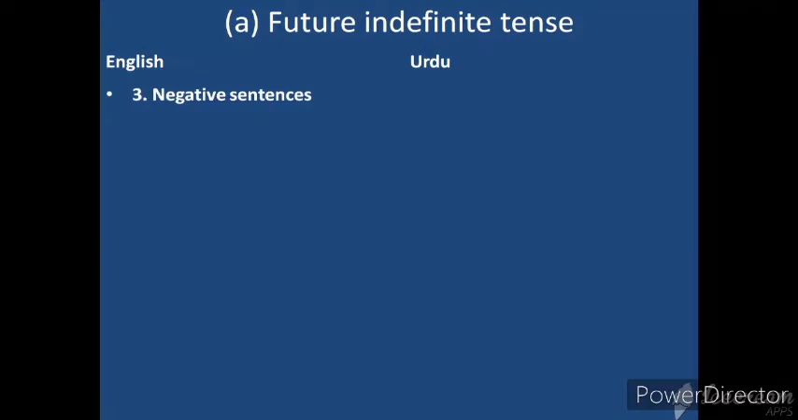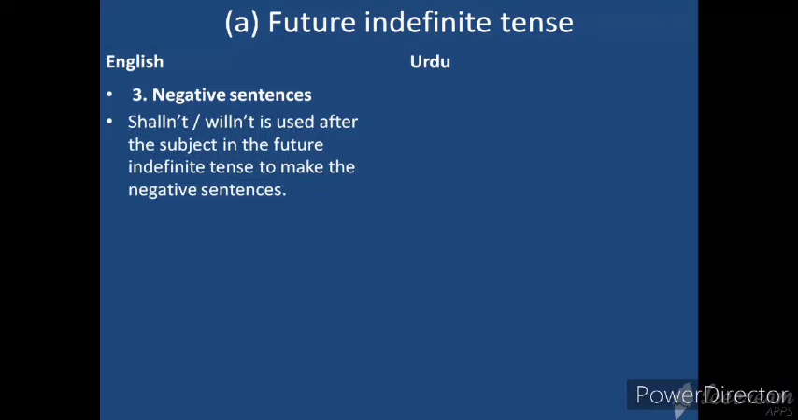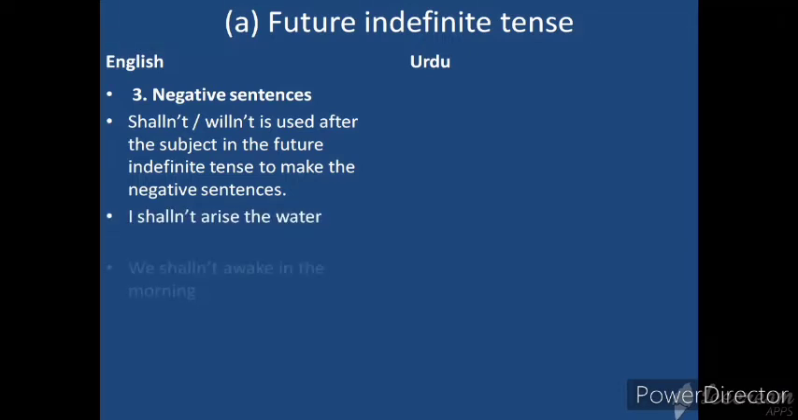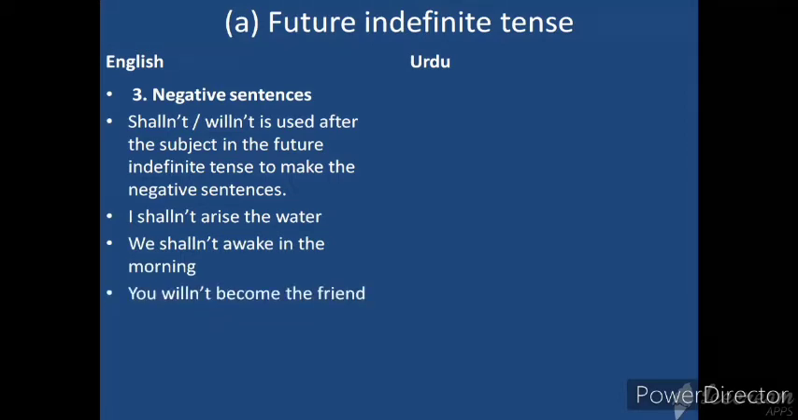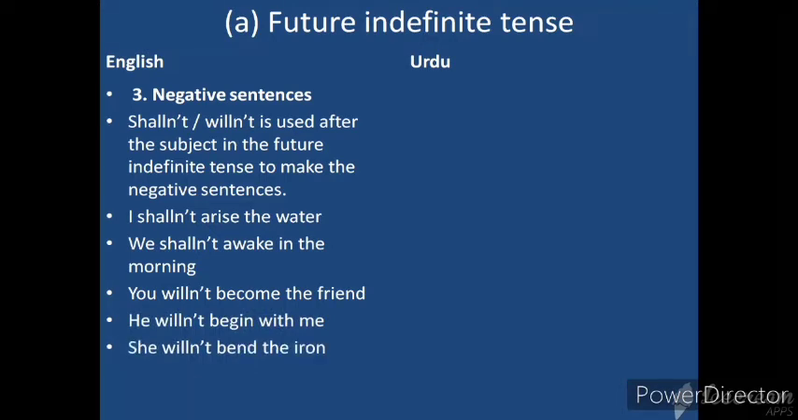Negative sentences in future indefinite tense. Shalln't, willn't is used after the subject in the future indefinite tense to make the negative sentences. I shalln't arise the water. We shalln't awake in the morning. You willn't become the friend. He willn't begin with me. She willn't bend the iron. They willn't blow the horn.